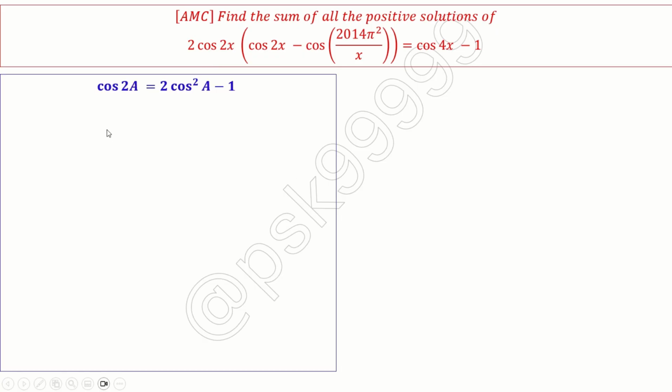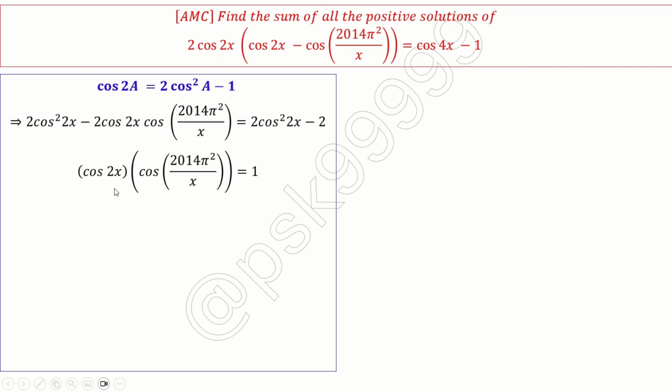That's simple. Cos 2a equals 2 cos square a minus 1. So I'll replace it, and I'm just taking the product inside the bracket. So 2 cos square 2x minus 2 cos 2x cos (2014 pi square by x), which is equal to 2 cos square 2x minus 2. The 2 cos square 2x gets cancelled. So I am left with cos 2x into cos of 2014 pi square by x, which is equal to 1.